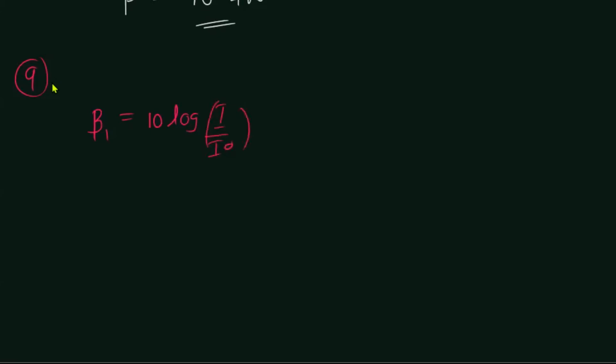Initially they have given the shout is 80 decibels, so 80 decibels equals 10 log I1 over I naught. Let's assume the intensity of that 80 decibel loudness is I1. I naught is a constant value, right? So let's call this the first equation.